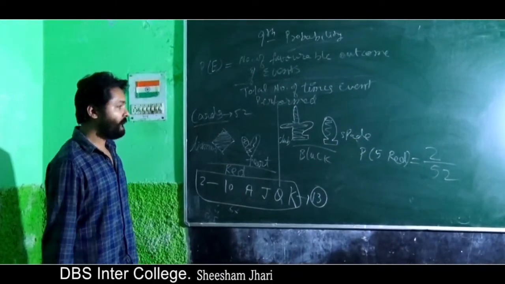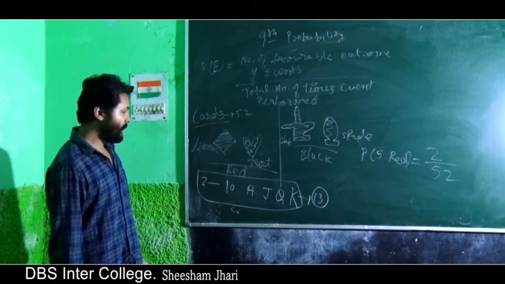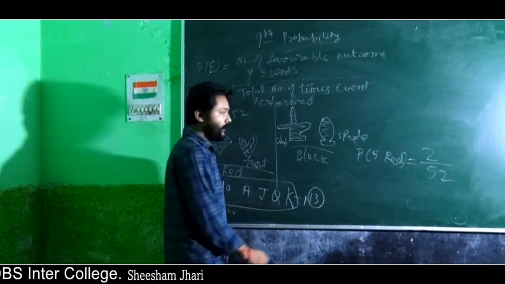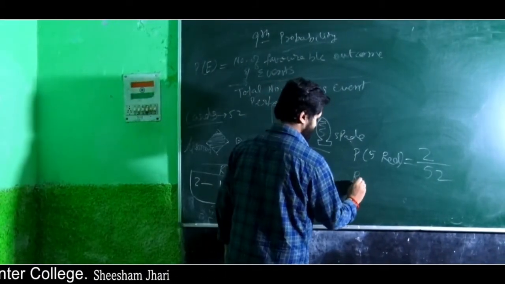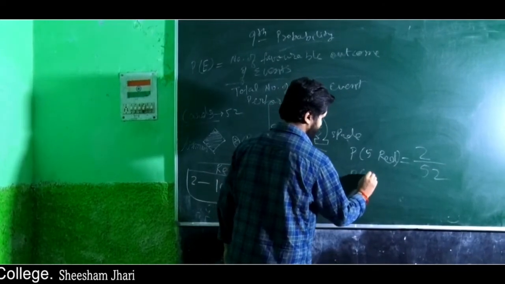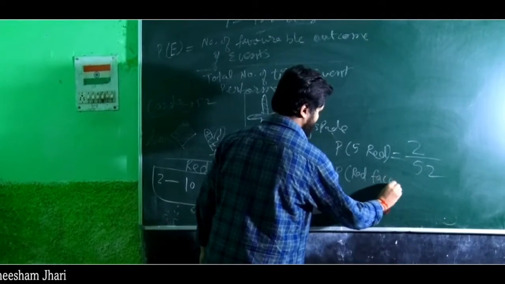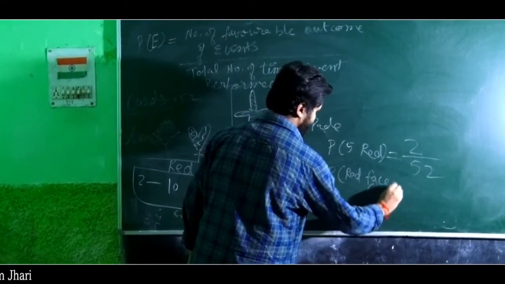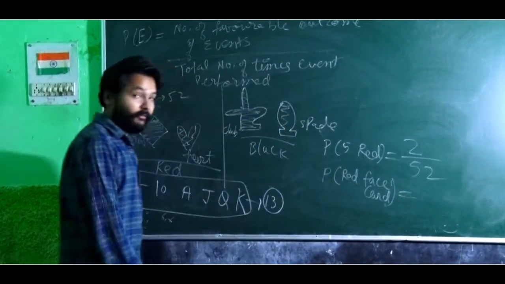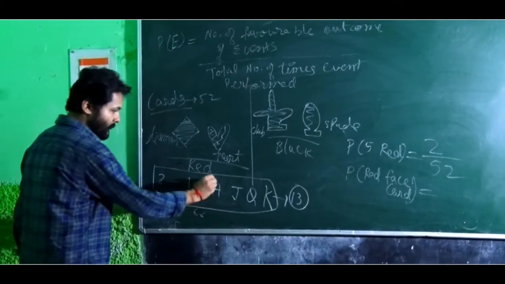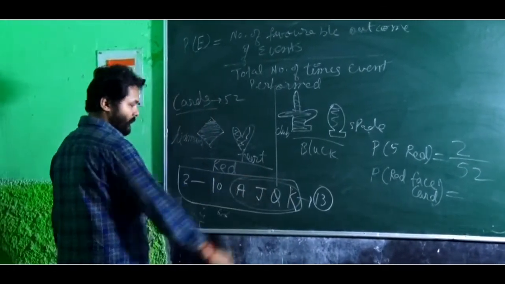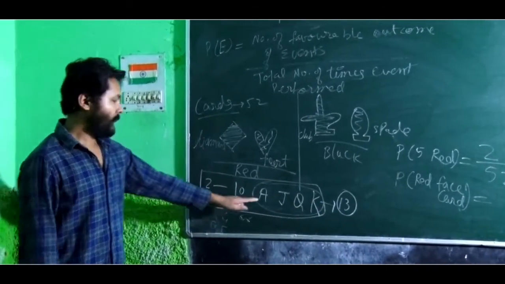Okay. Similarly, if I say, what is the probability of getting red face card? Red face card. Do you know face cards? These are called face cards. Okay, AKJQ.